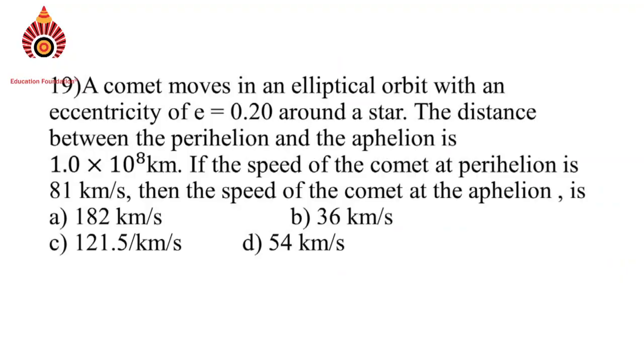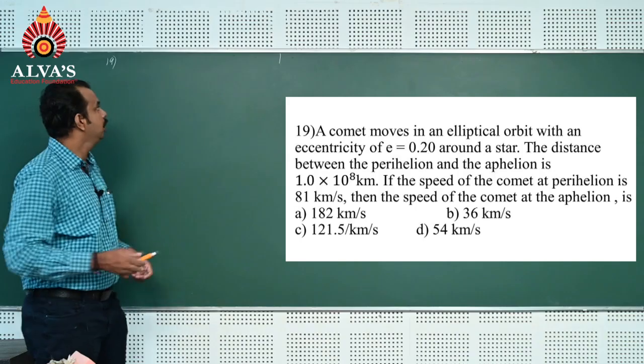Question number 19. A comet moves in an elliptical orbit with eccentricity e = 0.20 around a star. The distance between perihelion and aphelion is 1.0 into 10 to the power 8 kilometer. If the speed of the comet at perihelion is 81 kilometer per second, then the speed of the comet at aphelion is asked.